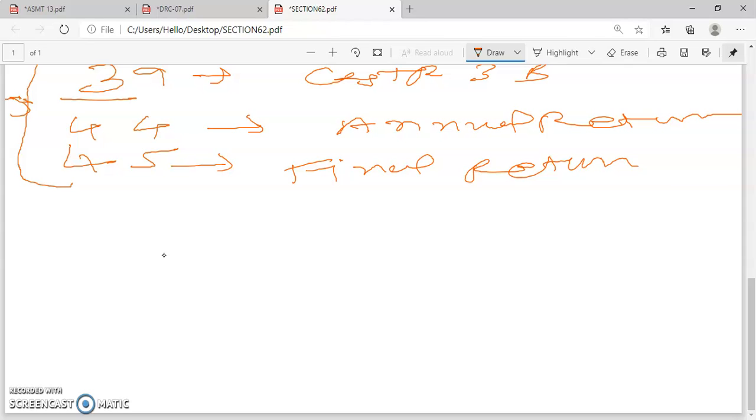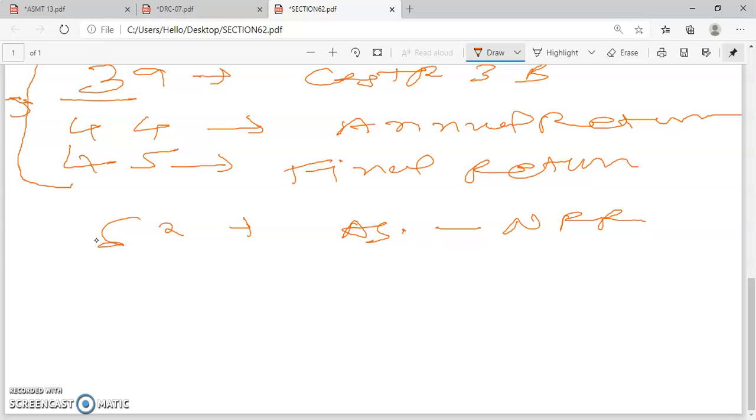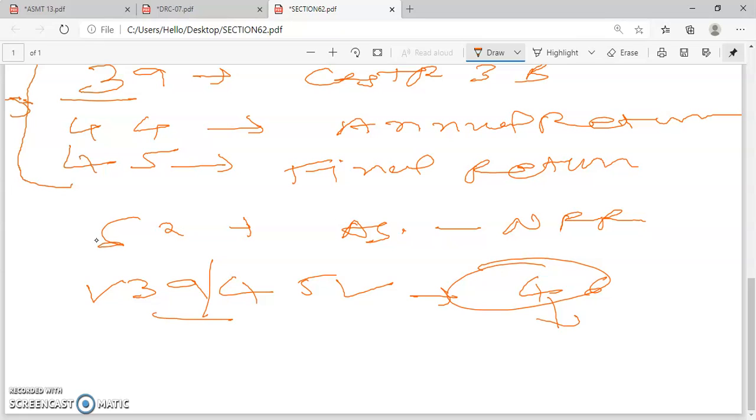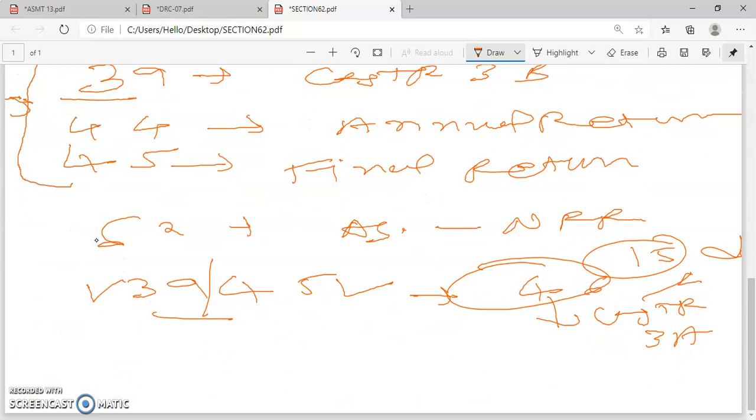So now we will discuss a summary of this Section 62. Section 62 talks about the assessment of the non-filers of the return. If any person fails to furnish the return under Section 39 or Section 45, that is the GSTR 3B or a final return, even after issue of notice under Section 46. Under Section 46, the notice will be issued in Form GSTR 3A to file the return within the period of 15 days.